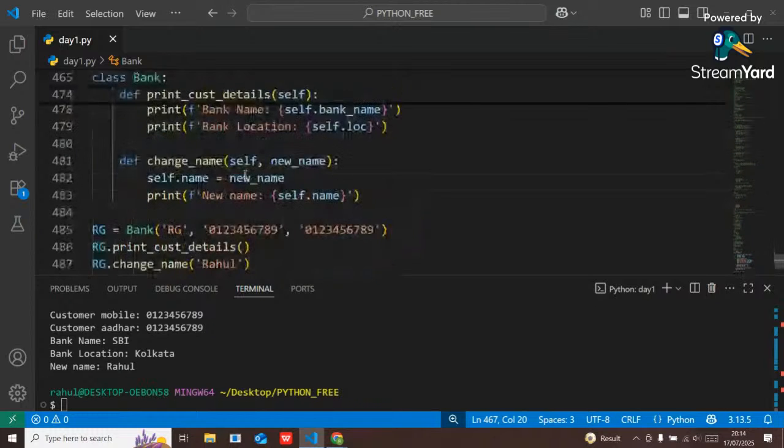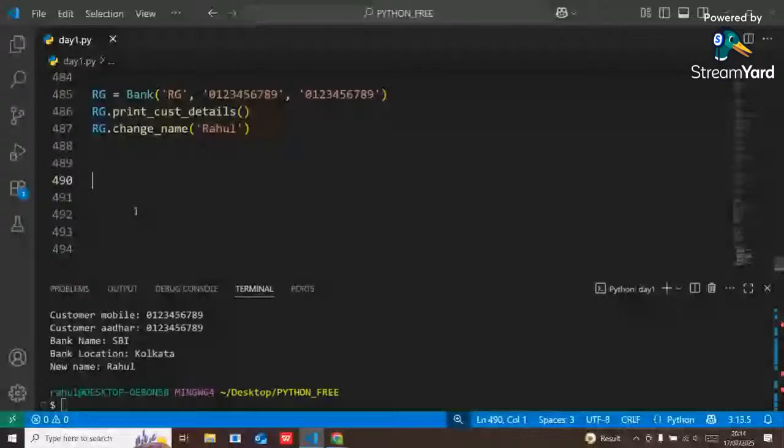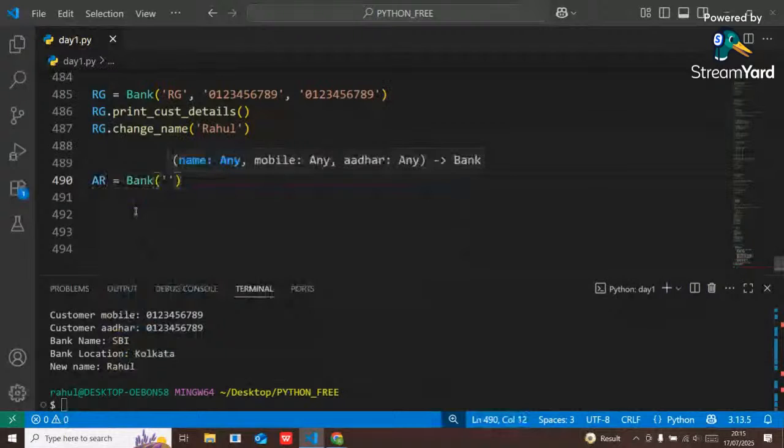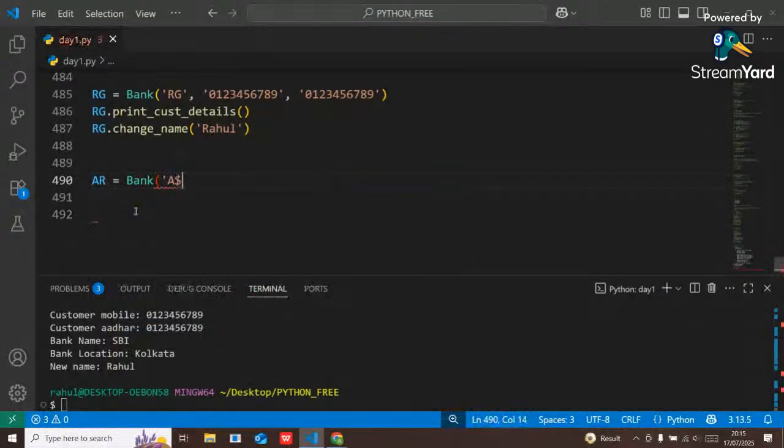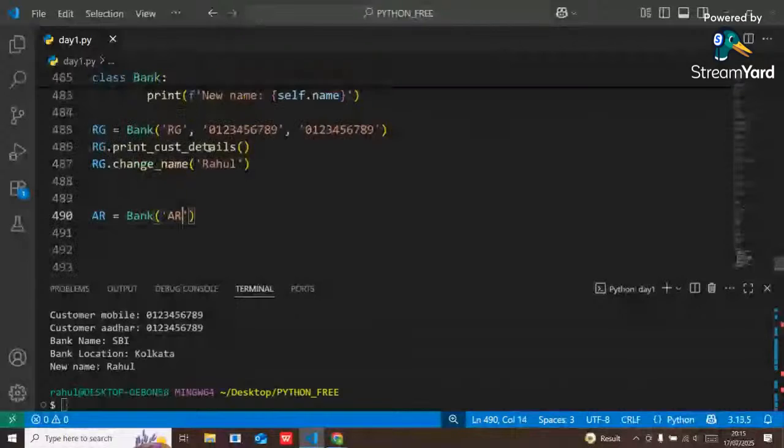See guys, here RG one is one customer, right? Similarly, AR is one of the customers. So the same bank I will take here. AR will be there, and remaining details will be as it is, right?